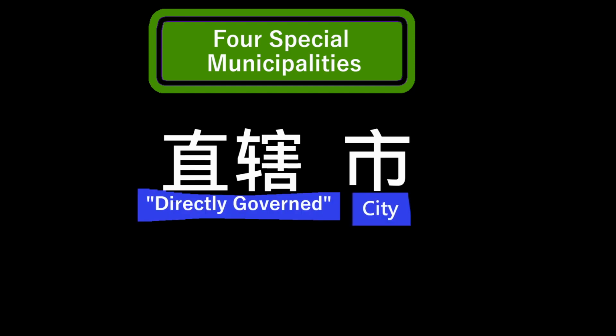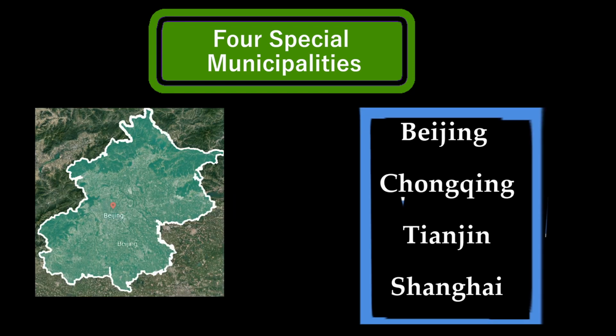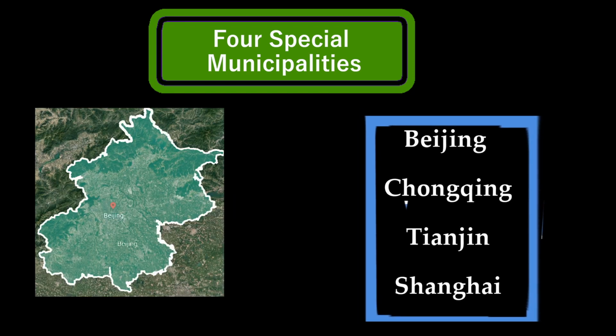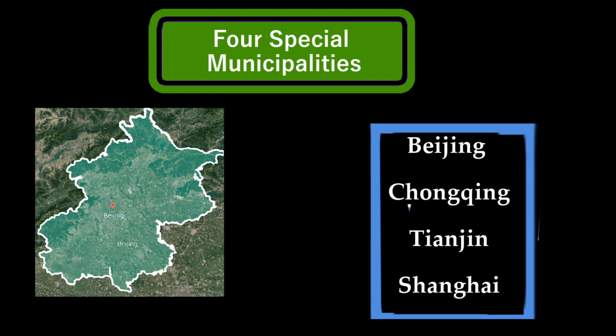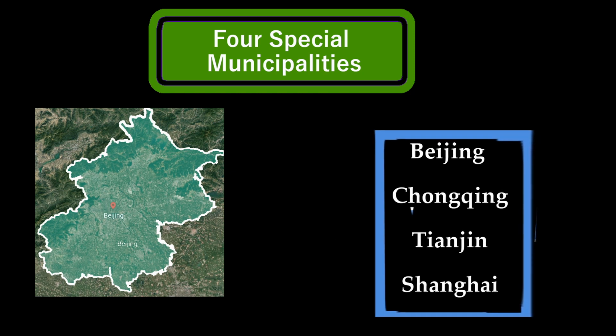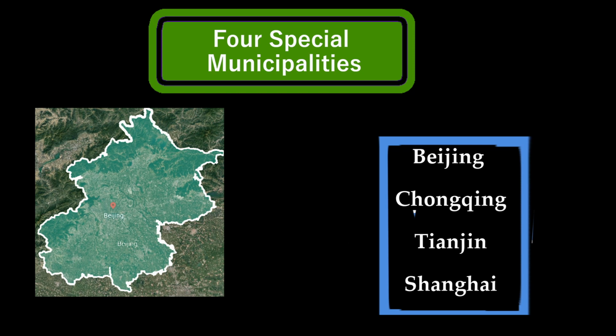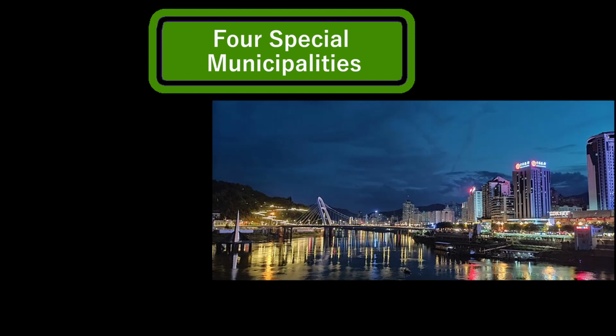So first, let's look at the 4 special municipalities of China. In Mandarin, these are called Zhexiaxi, or directly governed cities. These are the capital Beijing, the city of Chongqing, northern Tianjin, and the coastal city of Shanghai. In China, the mayors of these cities are often treated as equal to government ministers in rank and are given a space at the National People's Congress.